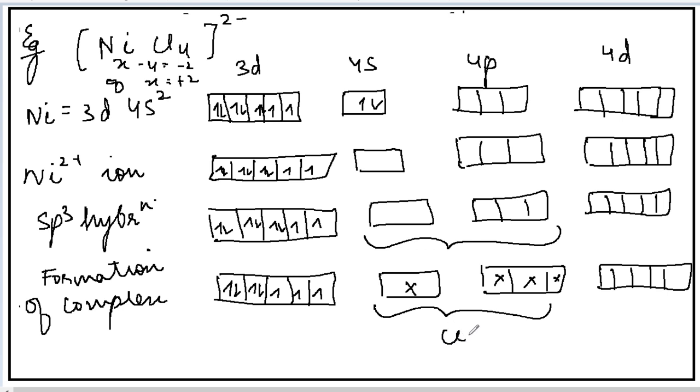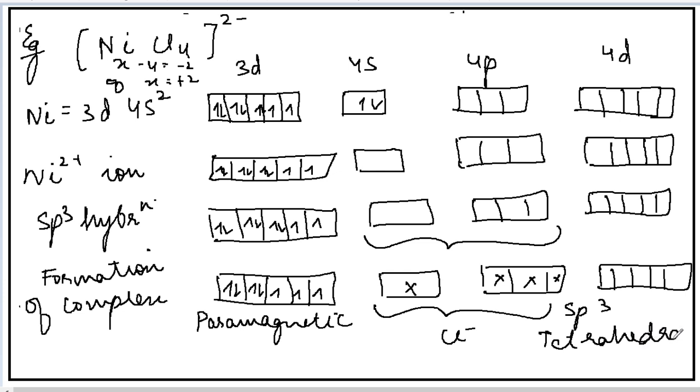So the ligands are chloride. Now here again if you look, unpaired electrons are there, it will be paramagnetic, hybridization is sp3 and geometry will be tetrahedral. So this is a tetrahedral complex.